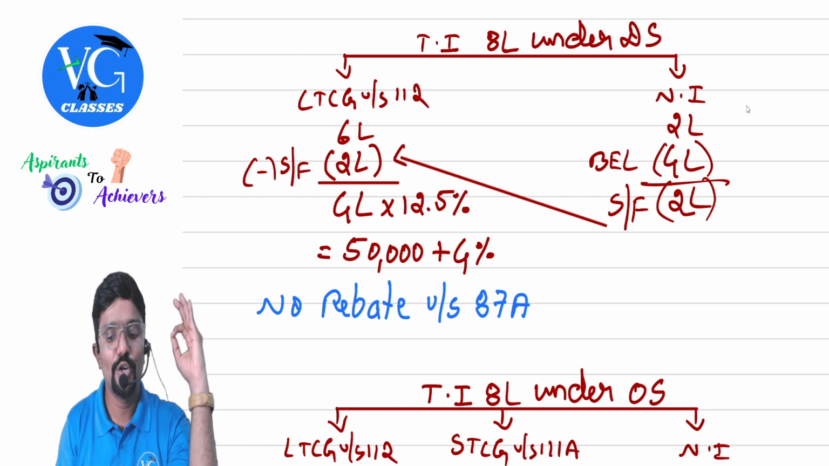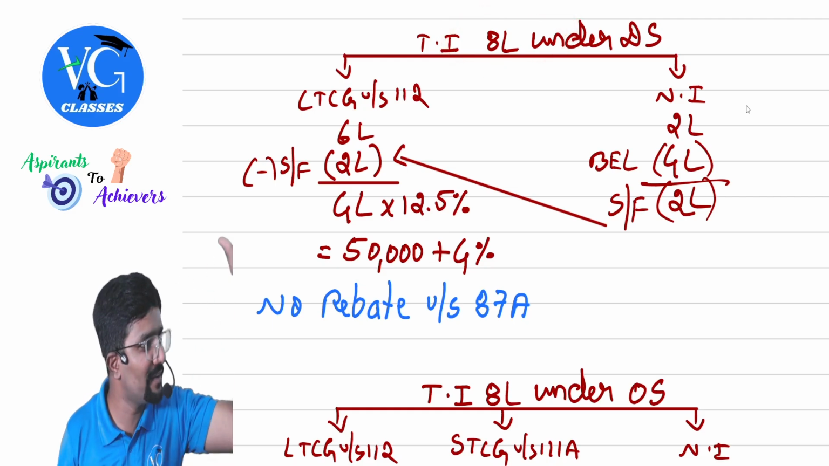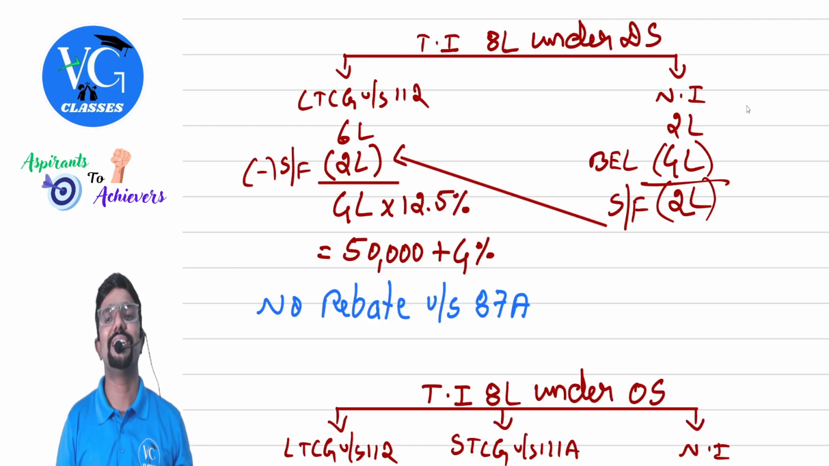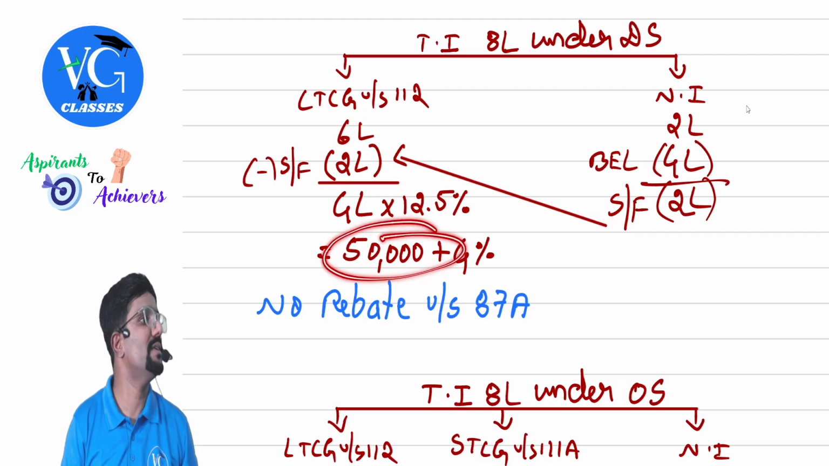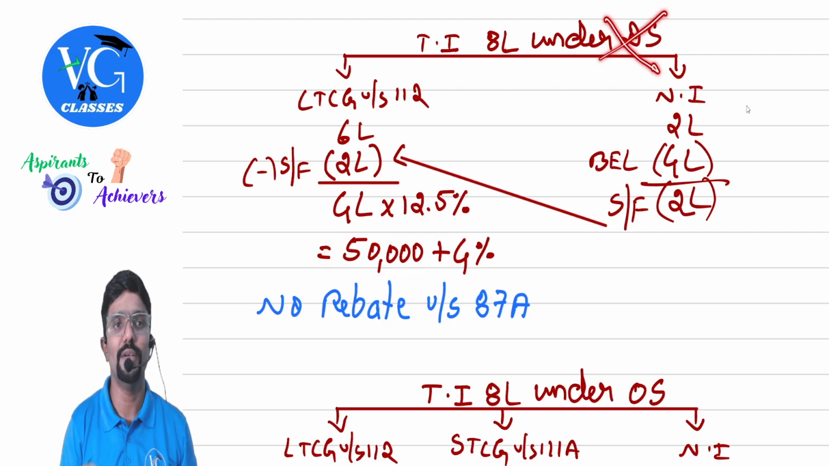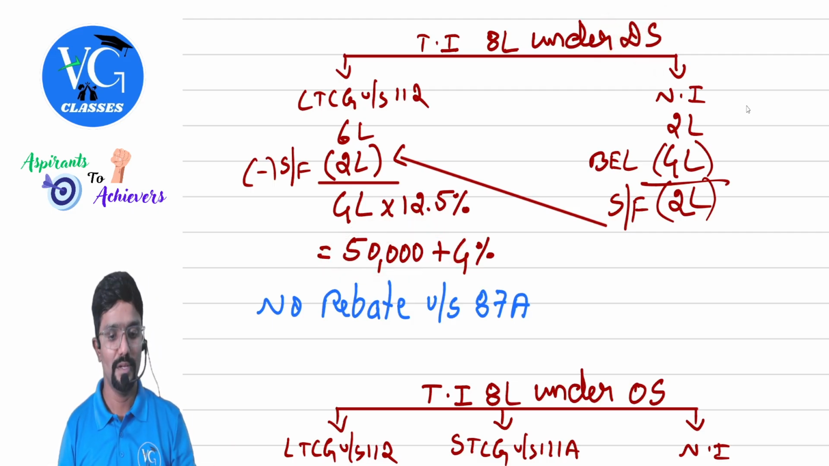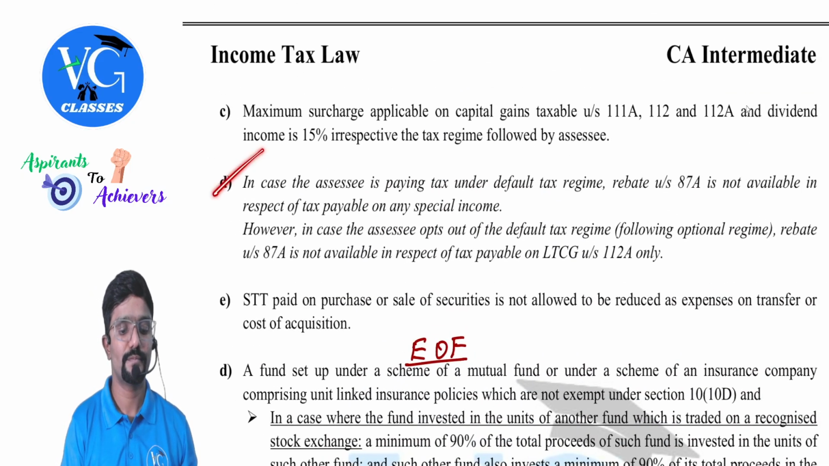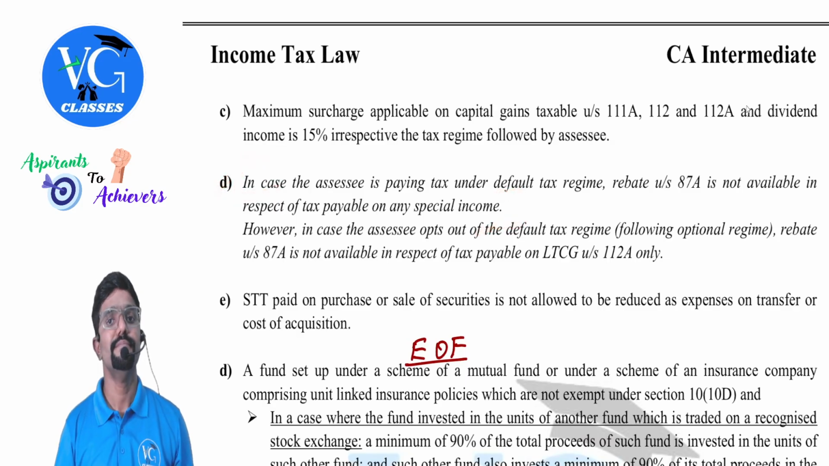Hope you guys are understanding. See the trick. Total income was within 12 lakh. That means rebate is available. But rebate cannot be claimed against tax on any special income. Is this the tax on special income? Yes. Under default scheme, you cannot claim rebate on it. Hope you remember that note. This note. This part.